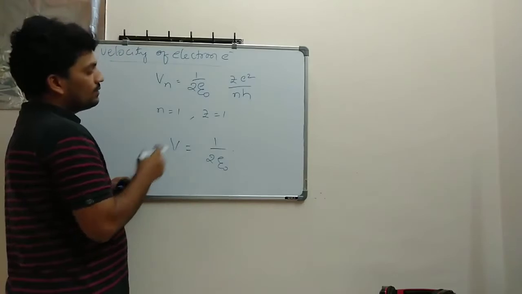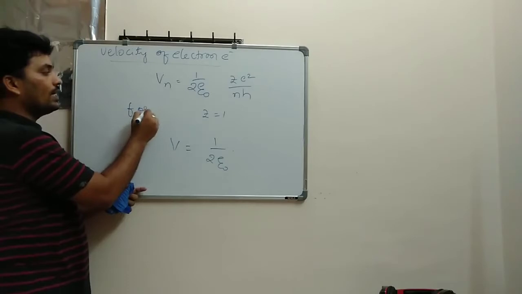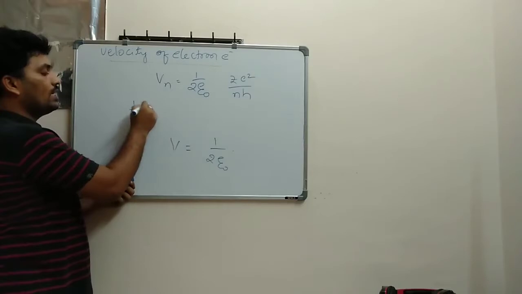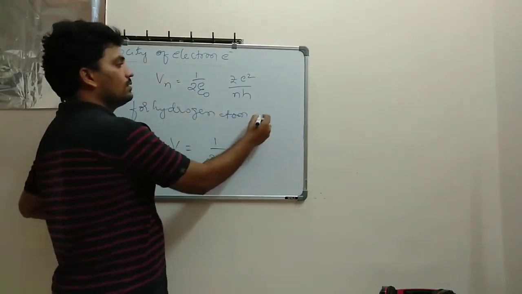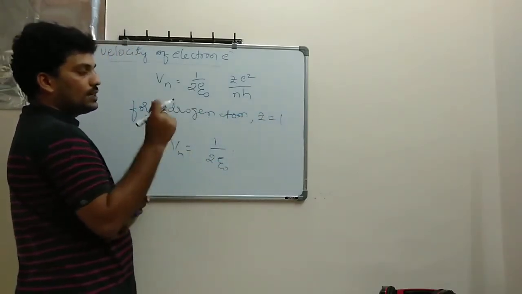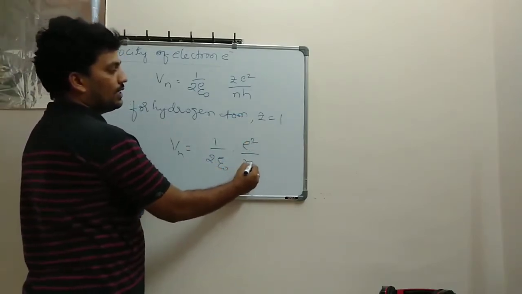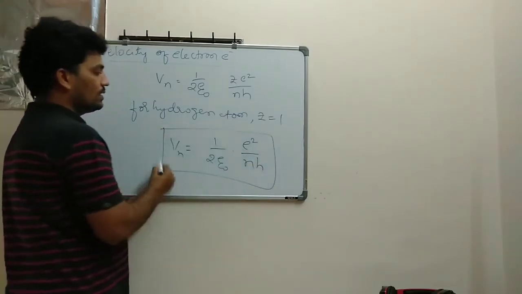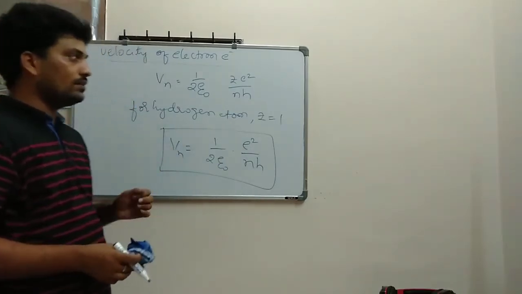Let's suppose this is for the hydrogen atom. For the hydrogen atom, where the atomic number is 1, this equation becomes Vn equal to 1 divided by 2 epsilon naught into e square divided by nh. This is the velocity of the electron for the hydrogen atom. Please note it down.